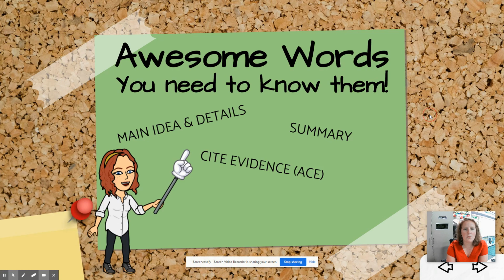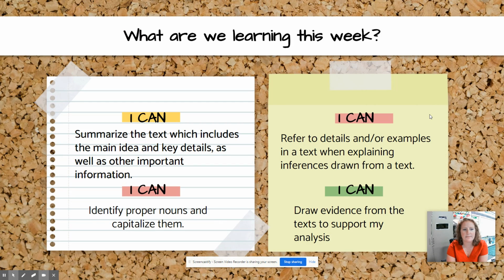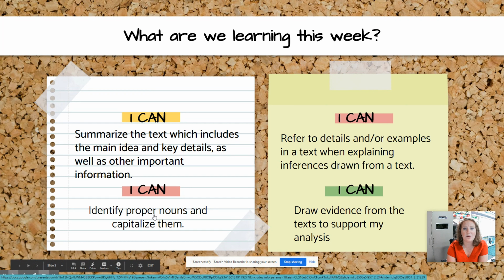So what are we learning this week? So I can summarize the text, which includes the main idea and key details, as well as other important information. I can identify proper nouns and capitalize them. This is your warm-ups for the week in Quill. And then to be all-star super readers, we have to be able to refer to details and or examples in a text when explaining inferences drawn from a text.